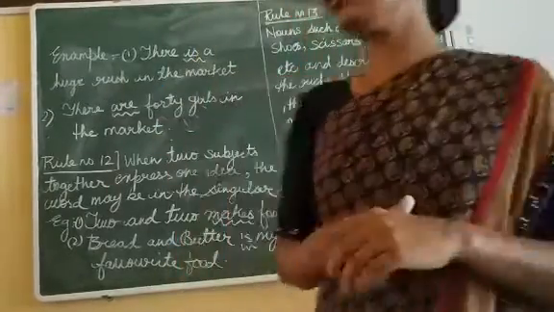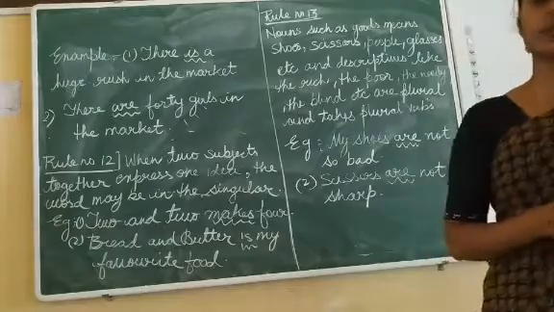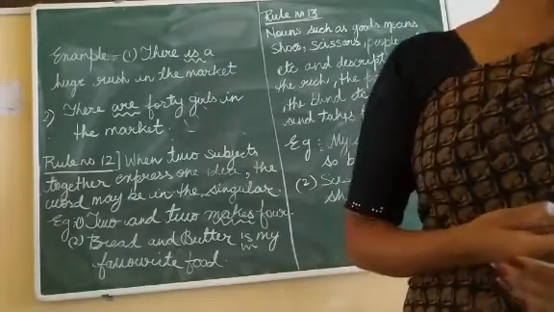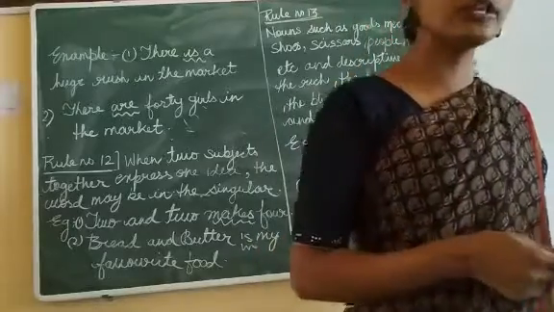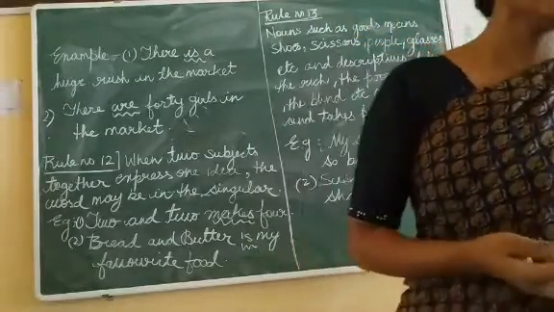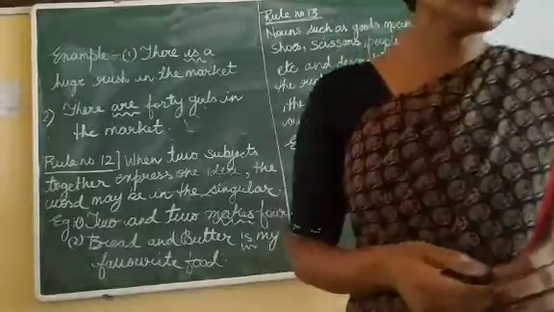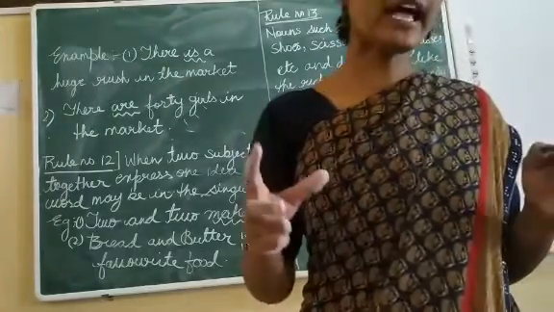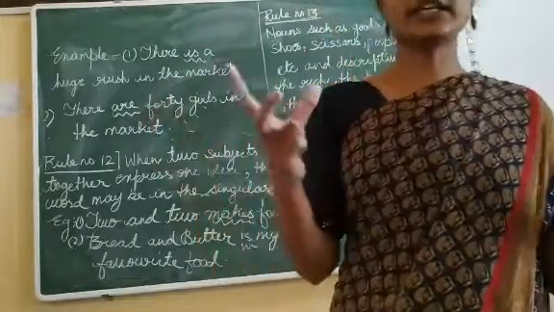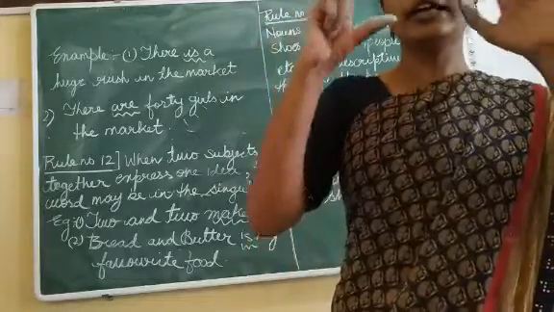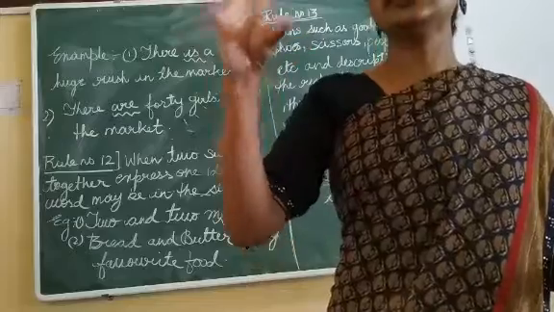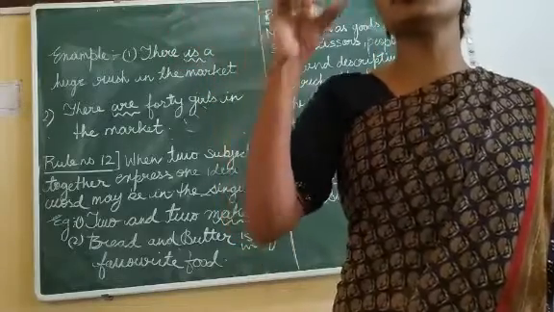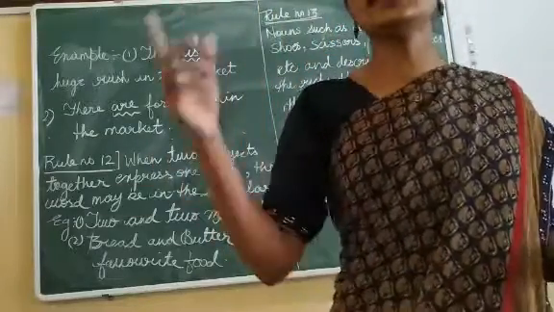Now one more rule that I'm going to discuss with you is with collective nouns, such as group, jury, family, audience, population. In that case, what do we have to use? We have to take that noun as one, because we are dealing with the thing which is representing a whole.